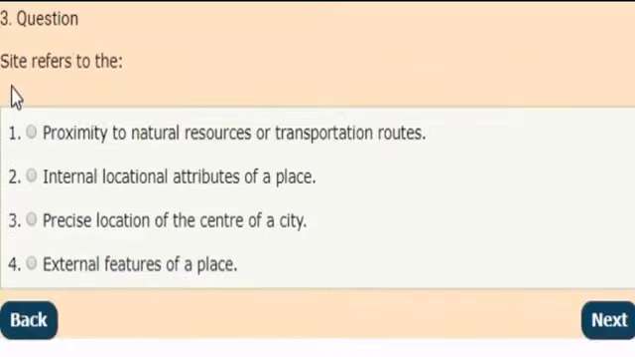Next question. Site refers to which of the following? Options are: first, proximity to natural resources or transportation routes. Second, internal locational attributes of a place. Third, precise location of the center of a city. Fourth option, external features of a place. Correct answer is option 2, internal locational attributes of a place.